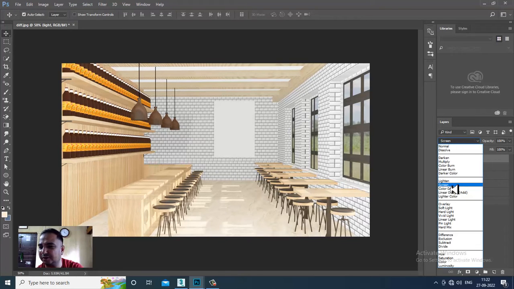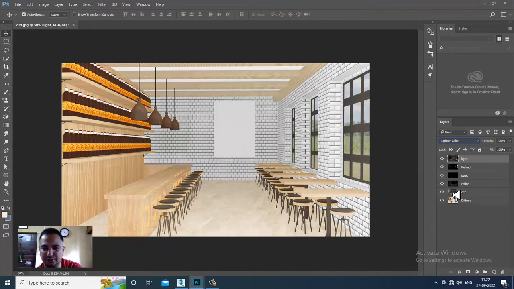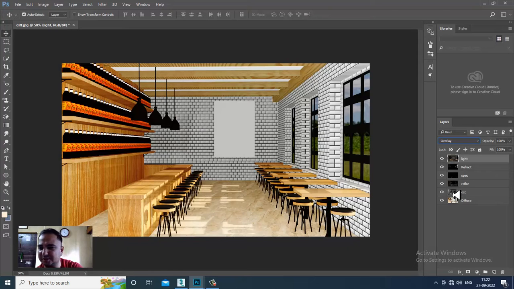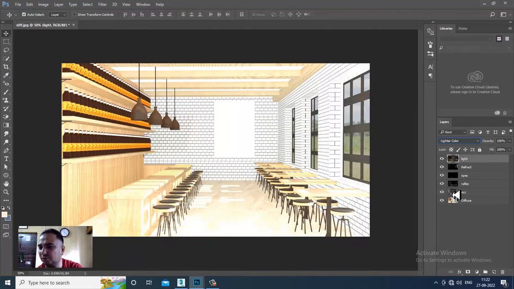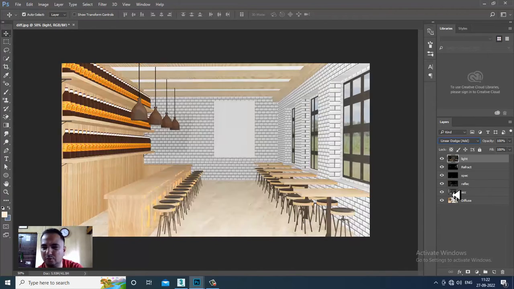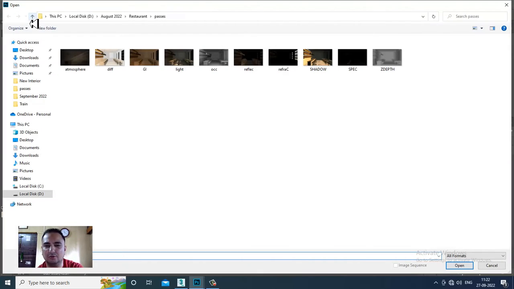If you want, you can go into this color dodge. No, the rest doesn't look that great. I can go with overlay also. No, overlay, we keep it as screen. That looks much better. Again, go into file, open.